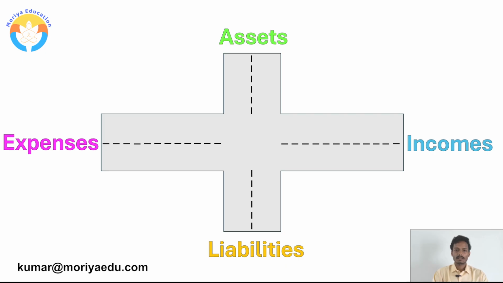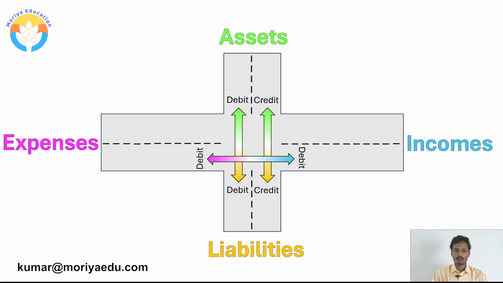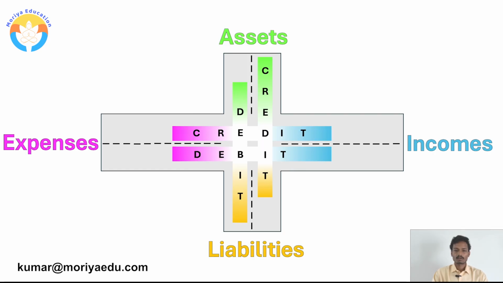And now we will apply the debit and credit concept to these four account types. Assume that debit will be the left side of the assets and liabilities, and the credit will be the right side of the assets and liabilities. Debit will be in the bottom of expenses and incomes row, and credit will be in the top for expenses and incomes row. And this is how it looks if we combine debit and credit for assets and liabilities and expenses and incomes.